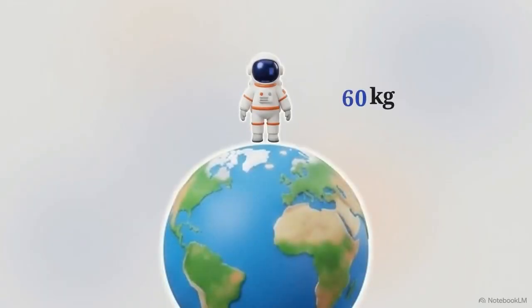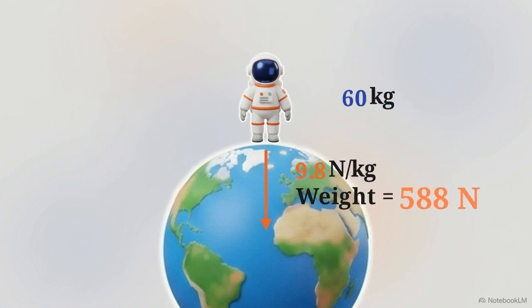Let's test that formula. If you have a mass of 60 kilograms on Earth, we find your weight by taking that 60 and multiplying it by Earth's gravitational pull, which is 9.8 newtons per kilogram. You get a weight of 588 newtons.